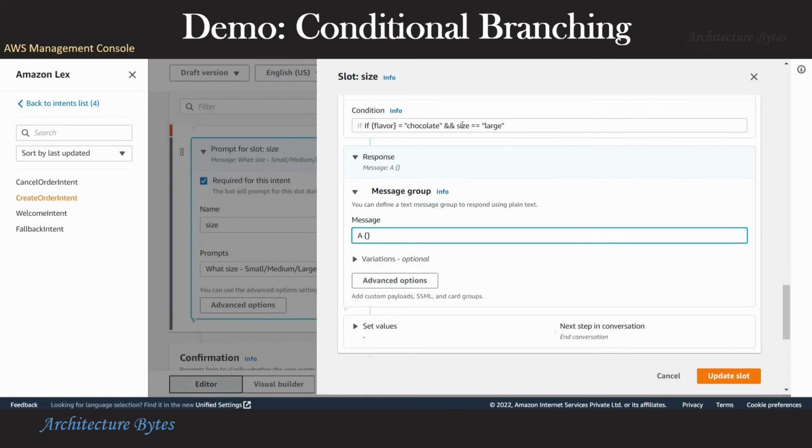We can say something like, a large chocolate qualifies for a 10% discount.